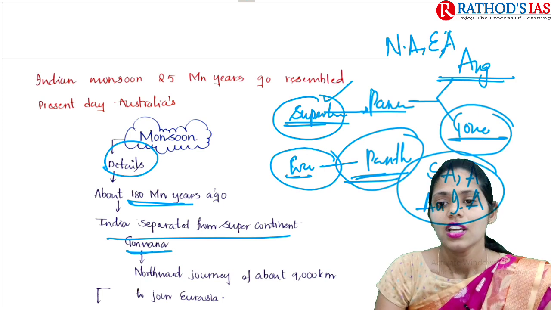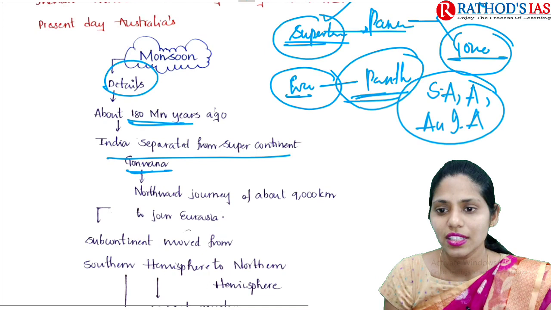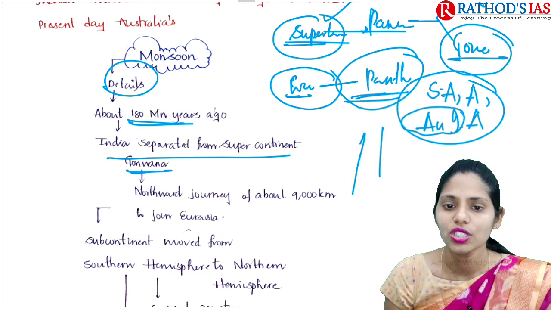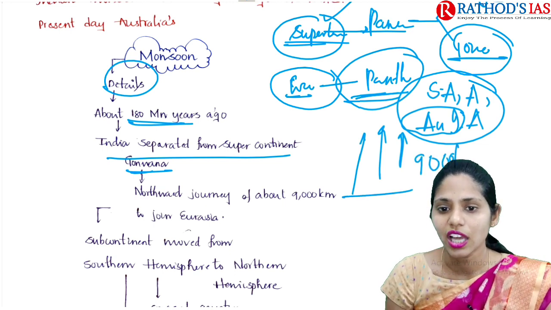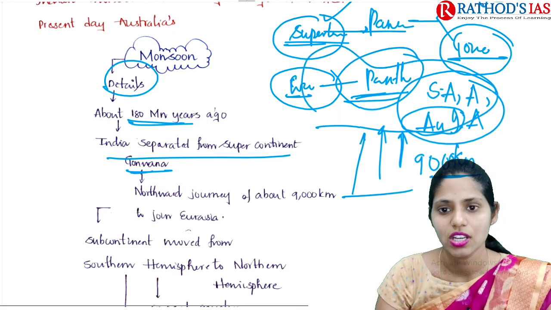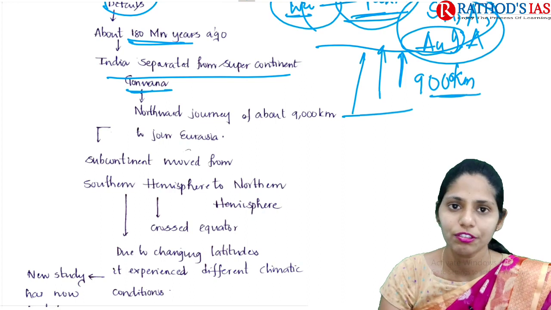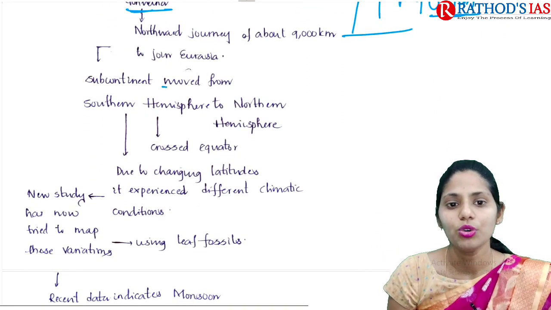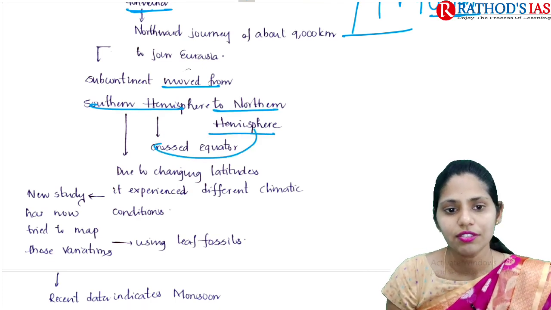So what happened from 180 million years ago? The Indian and Australian plates detached from Gondwana land and started moving northward. They made a journey of about 9,000 kilometers and finally joined the Eurasian plate. That led to the formation or upliftment of the Himalayas, which we already know about. The subcontinent mainly moved from the southern hemisphere to the northern hemisphere, that means it crossed the equator.